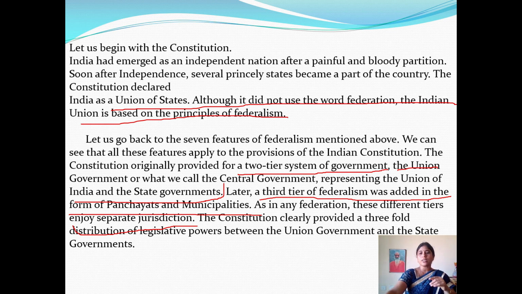And the constitution clearly provided a threefold distribution of legislative powers between the union government and state governments, to safeguard these powers. So what are they? Now we are discussing.